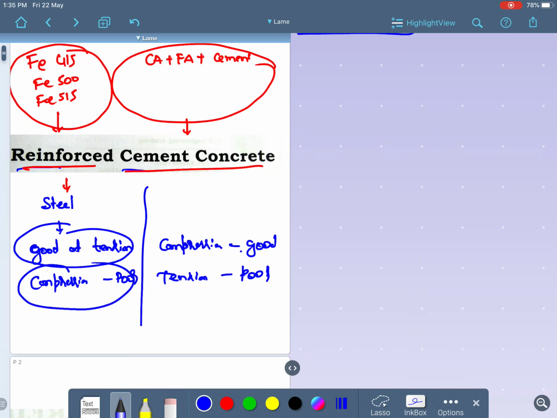Steel is good at tension, poor at compression. Concrete is good at compression, poor at tension.